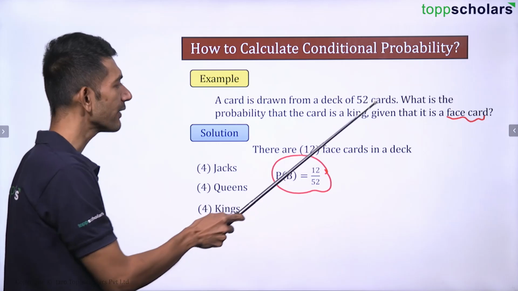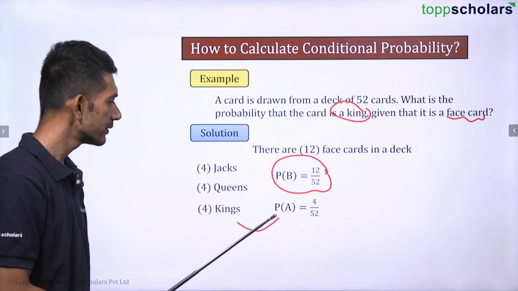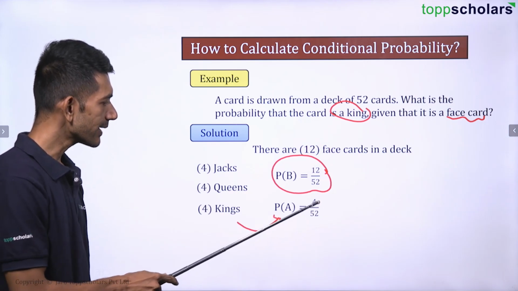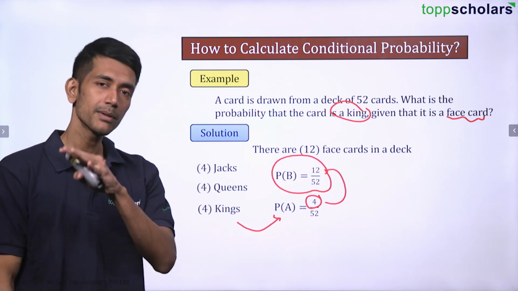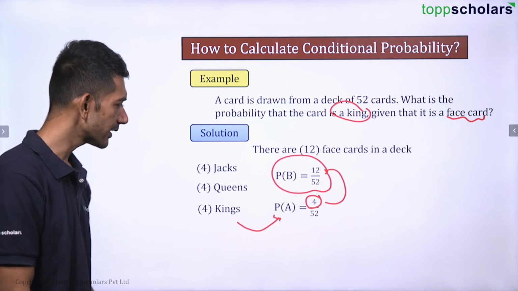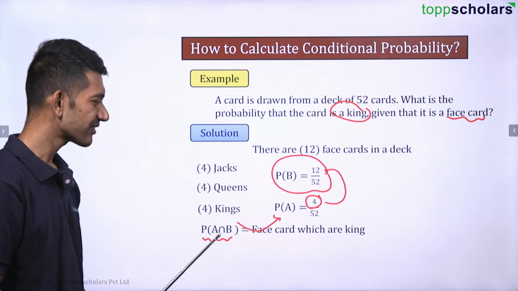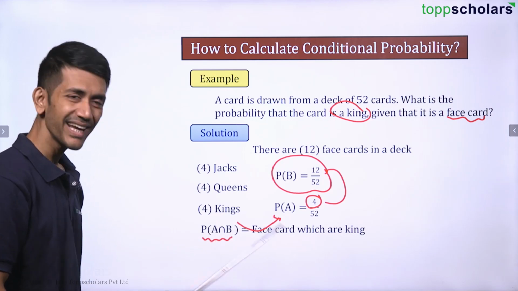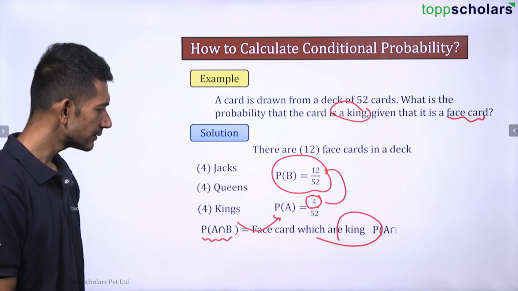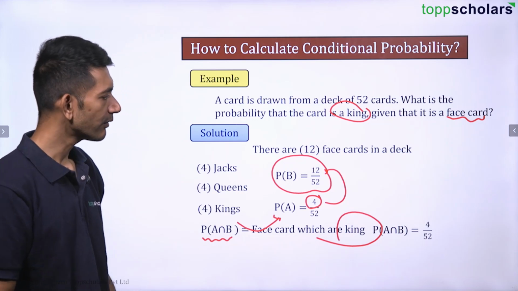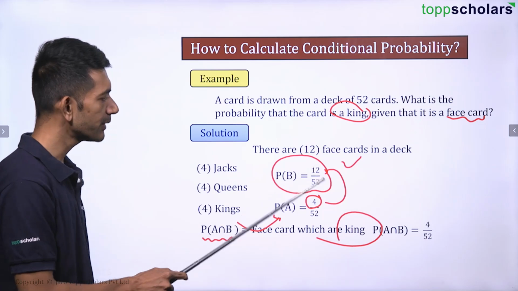Now we are going to talk about event A, which is a king, right? How many kings are there? There are 4 kings. Can I say all these 4 kings are already there in these 12 face cards? So P of A intersection B, that is A and B, is nothing but kings, so all 4 will be considered there. Can I say the probability of that will be 4 by 52? And the probability of B is 12 by 52.